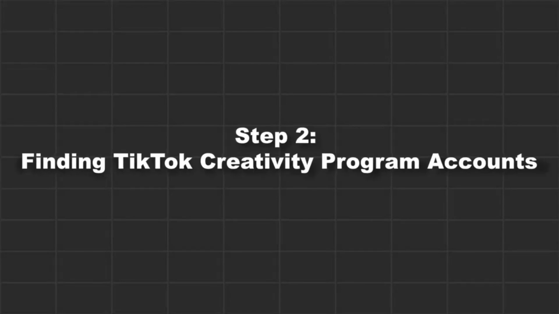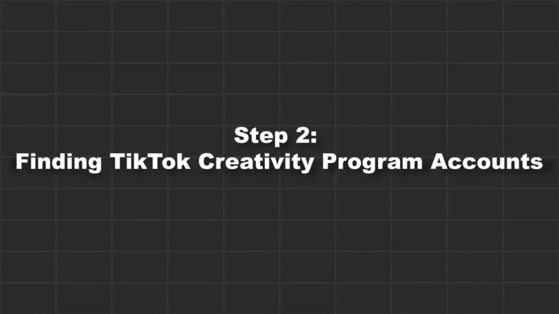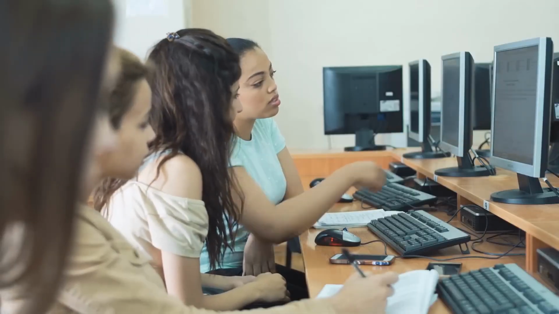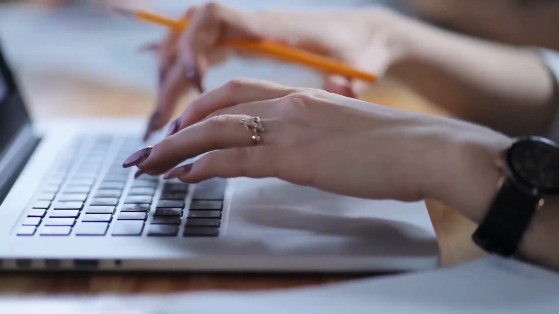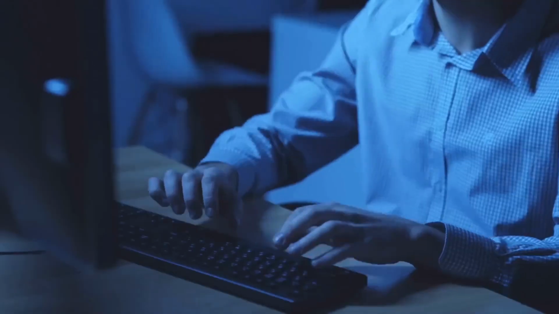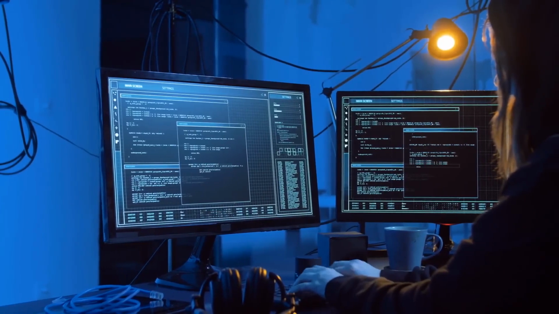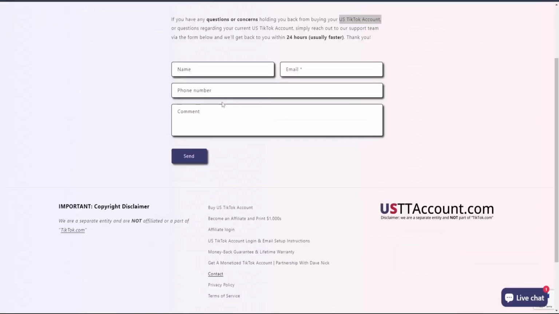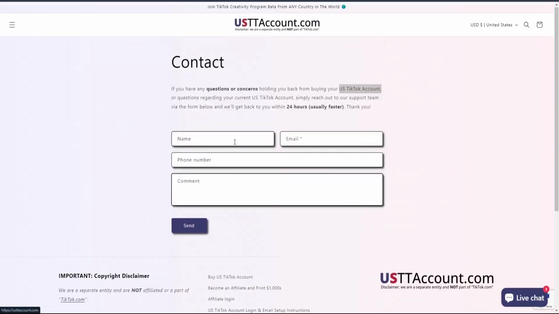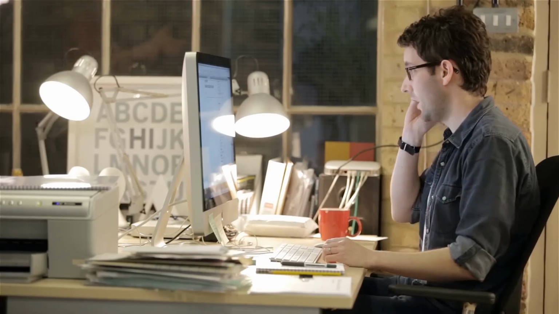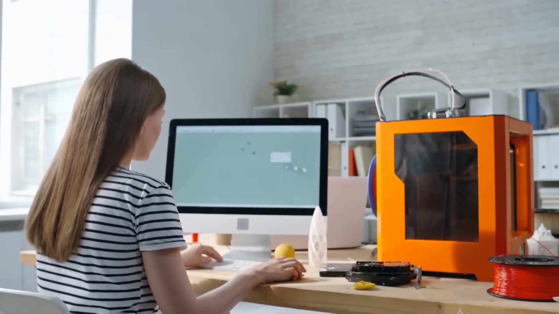Step 2. Finding TikTok Creativity Program accounts. From my experience and the comments I've received, I know some of you might not be in the US, making it challenging to join the TikTok Creativity Program, which is primarily for US users. But don't worry, we found a solution. We discovered a website that allows you to create U.S.-based TikTok accounts. I tried it and it worked. I created a few accounts and something incredible happened. I gained access to the Creativity Program on those accounts, which is fantastic.